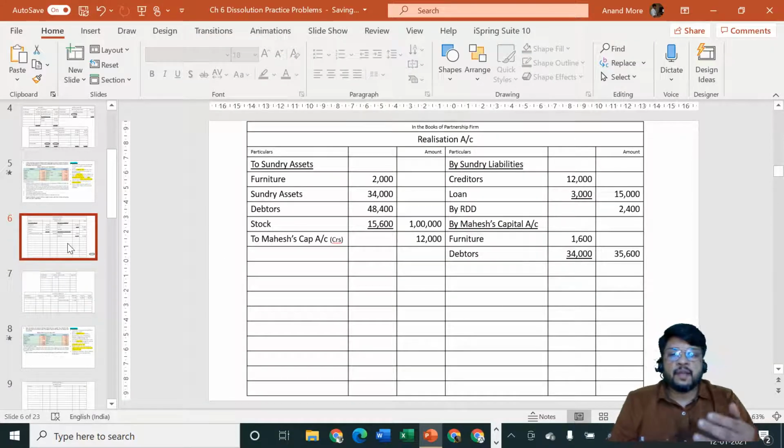Now if Mahesh would have taken over multiple liabilities, then I would have underlined his name to Mahesh Capital account and I would have written the different items, just like this furniture and debtors. I would have written them here also. But it seems that Mahesh is taking over only one liability, so I am not considering it.